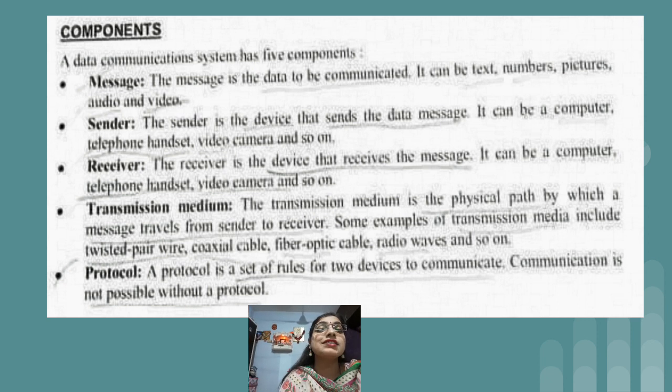Wireless media include radio waves, satellite waves, and microwaves. We will cover this type of transmission media in detail later. And the fifth component of a data communication system is the protocol.